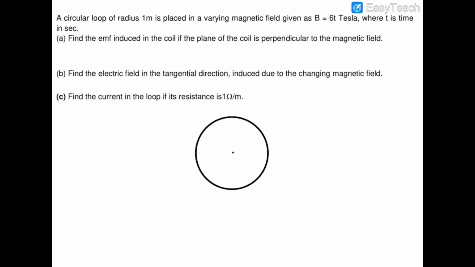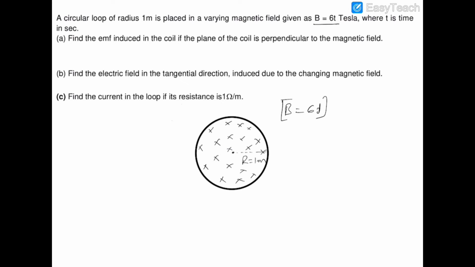So this is a circular loop of radius 1 meter. Now this loop has a magnetic field which has a magnitude of 6t. You can see that it is 6t, so it is a time dependent magnetic field. B is equal to 6t.